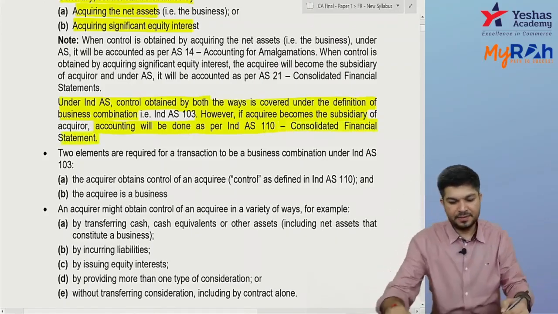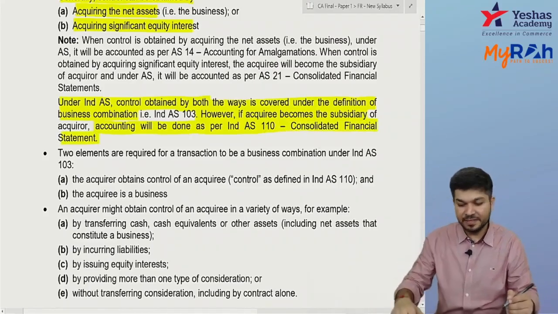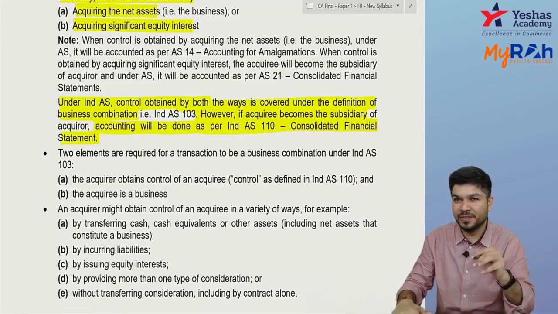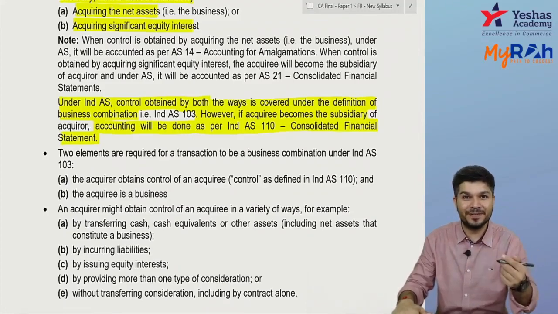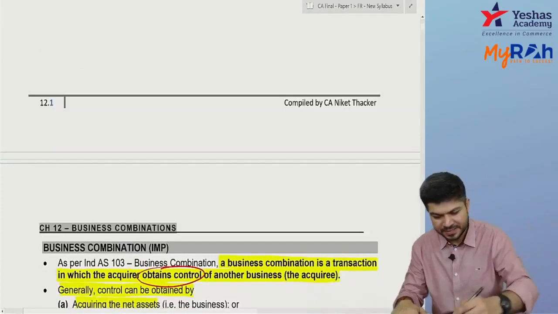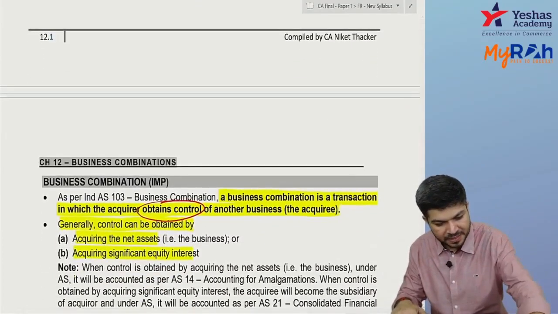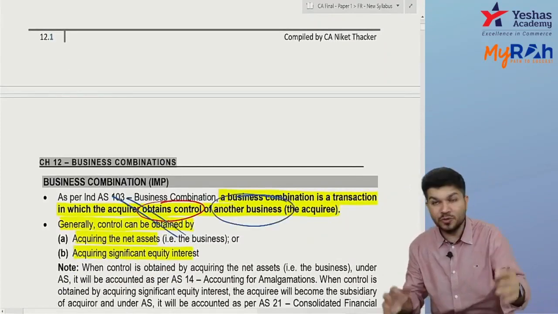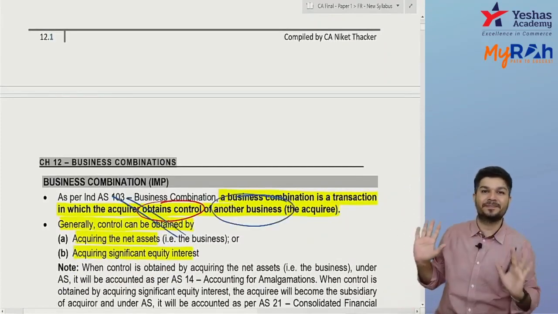Now, there are two elements in the definition. The definition is what? Business combination is a transaction in which acquirer obtains control over another business. Another business will be the entity. One is the word control, we obtain control, and second is we obtain control over another business.